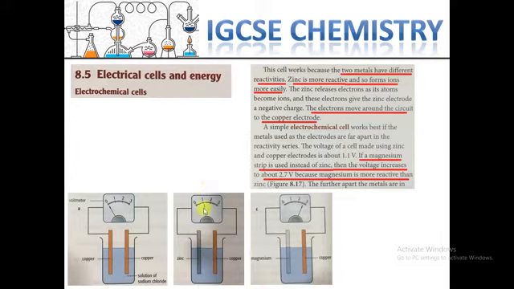Also, if we change zinc to magnesium, which is a more reactive metal than zinc, then the electrical current will increase more and more, and the voltage increases to about 2.7 volts, because magnesium is more reactive than zinc.